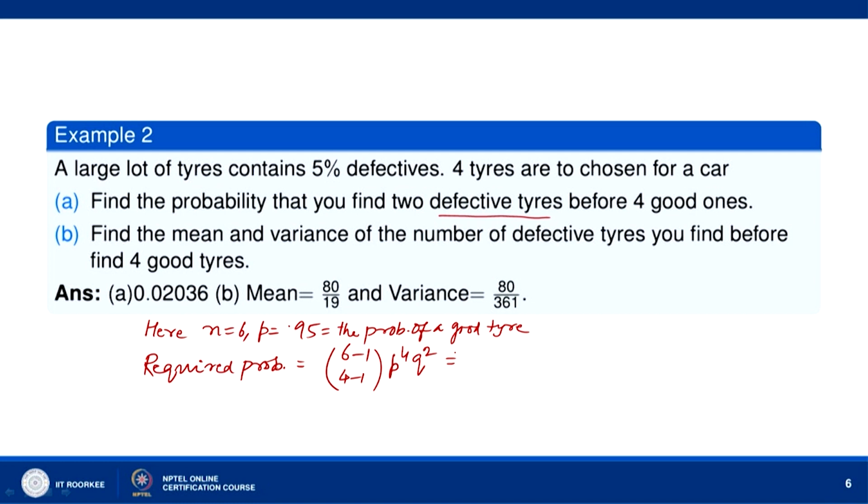So, we have 5C3, and p to the power 4 means 0.95 to the power 4, q to the power 2 means 0.05 to the power 2. 5C3 is equal to 5C2 and 5C2 is 5 into 4 divided by 2, so that is 10. So, 10 into 0.95 raised to the power 4 into 0.05 raised to the power 2. When you multiply this, it comes out to be 0.02036.